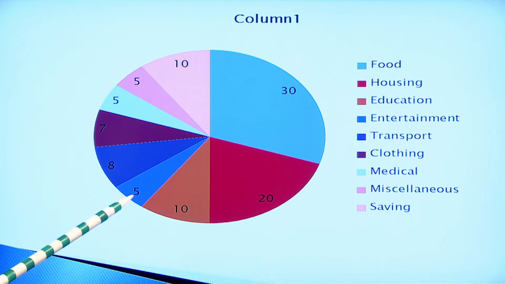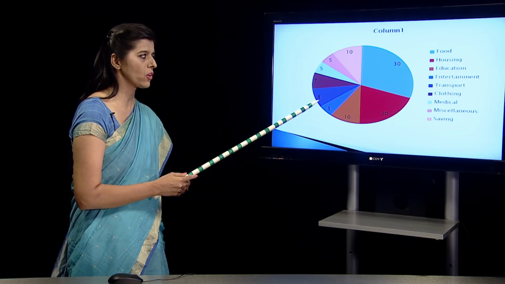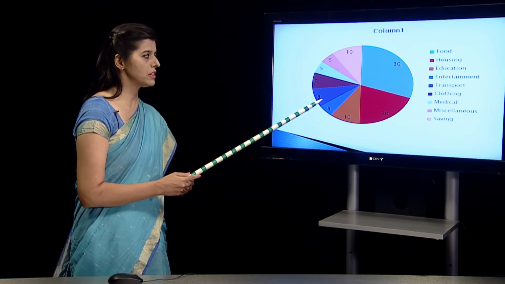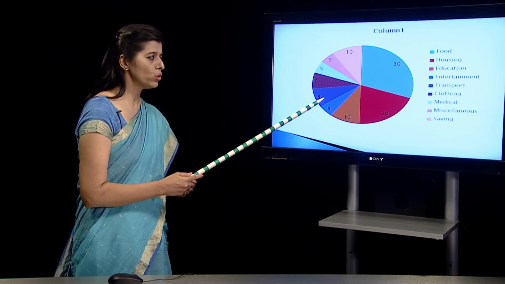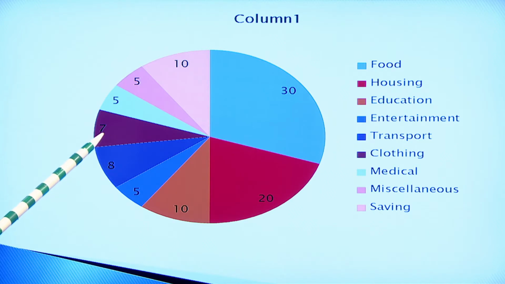Entertainment, one can reduce to 5%, and for transport maybe 8%, because you need to travel for your office. Your children might need to travel to schools and colleges. Then clothing, we need to cover ourselves, which is very important, and we need 7% of our family income to spend on clothing. Now for medical expenses, we will allocate 5%.